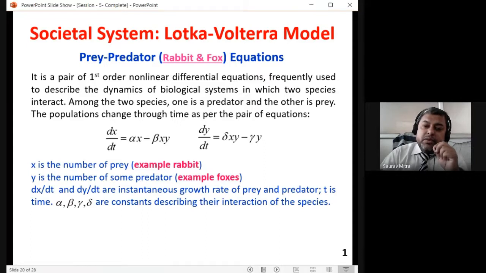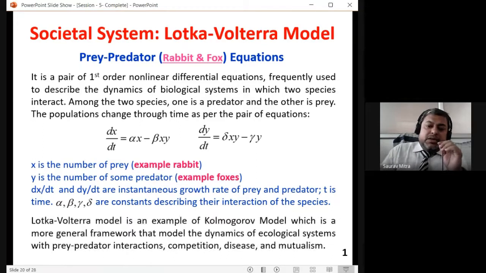With more beta xy, the rate of rabbits will decrease. With more delta xy, the rate of foxes will increase. So beta is detrimental, it reduces the number of rabbits, and delta, if increasing, will increase the number of y in the jungle.